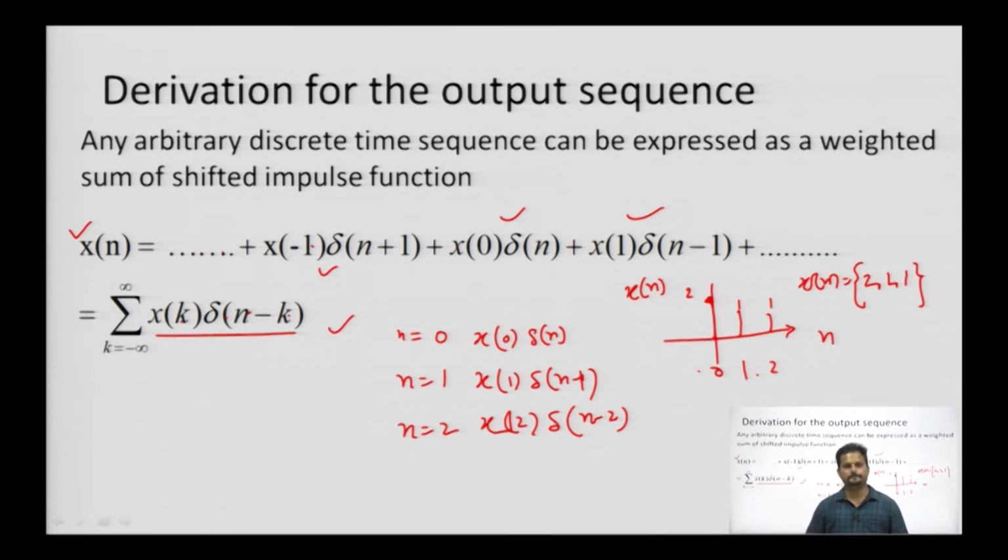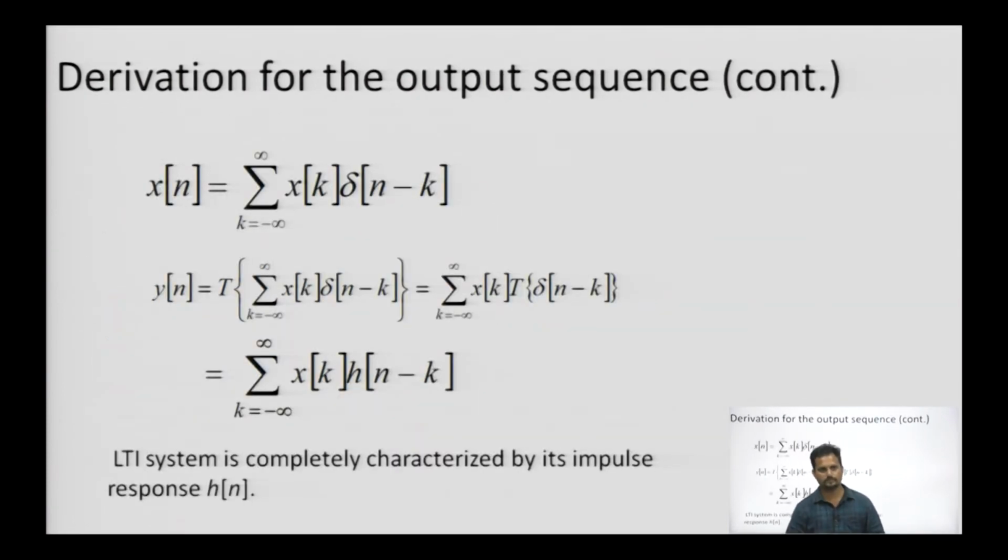Look at it over here. This is what we have just derived for any signal representation, and this is representing the input signal x(n) equals summation k equals minus infinity to plus infinity of x(k) delta(n minus k). That is how we have represented it.